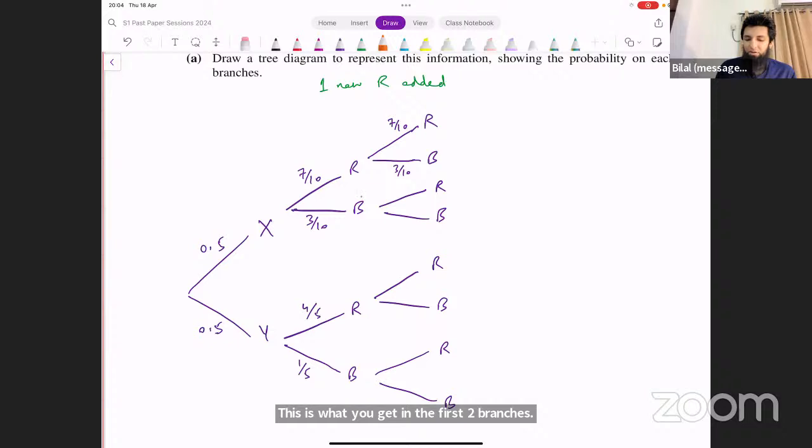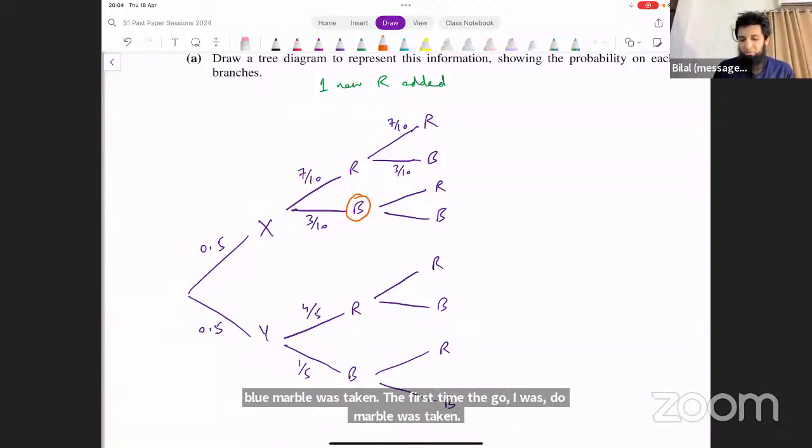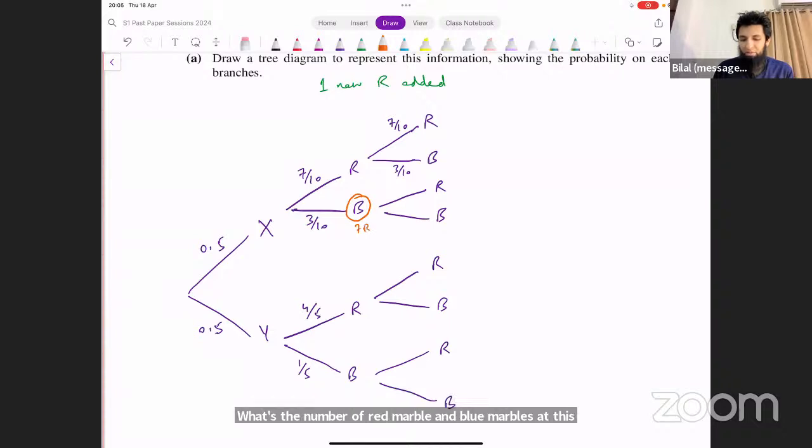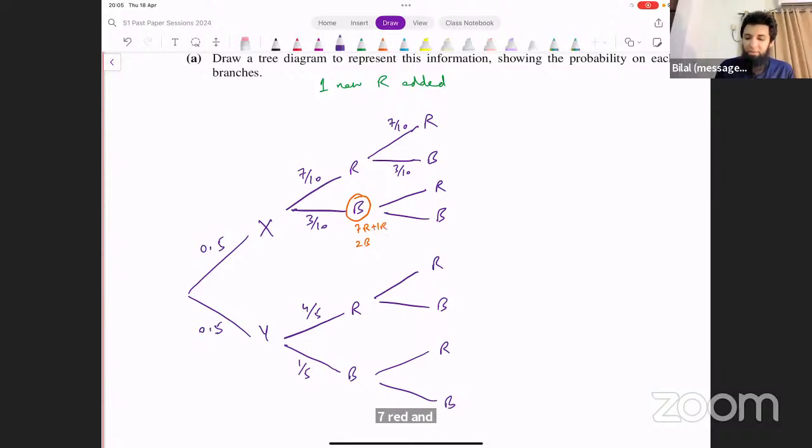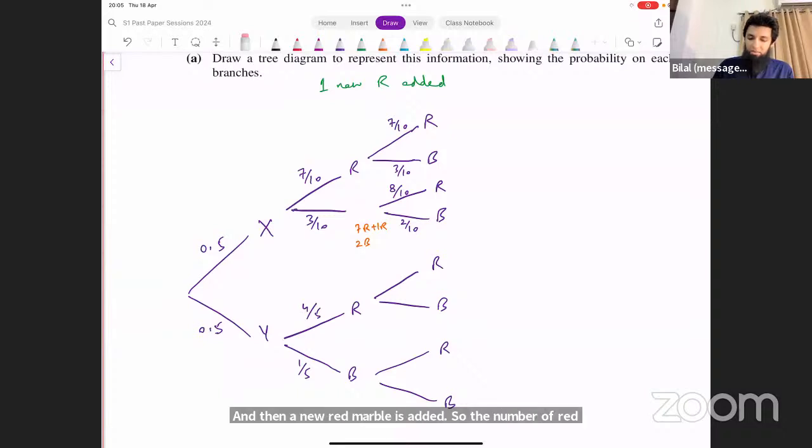If, however, from bag X the first time a blue marble was taken, what's the number of red marbles and blue marbles at this point? 7 red and 2 blue after a blue is taken out. And then a new red marble is added, so the number of red marbles becomes 8 now. So the second time, the probability of getting a red marble is 8 over 10. The probability of getting a blue marble is 2 out of 10. That's what you get in this case. Okay. Let's move on.